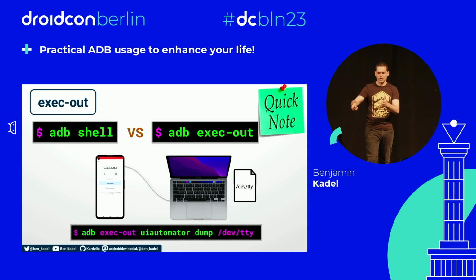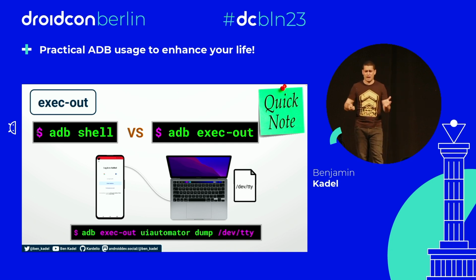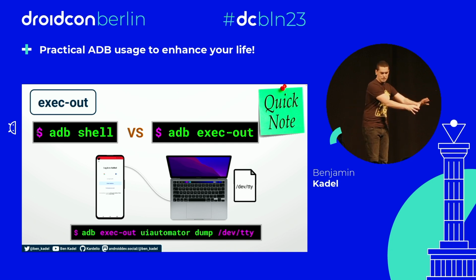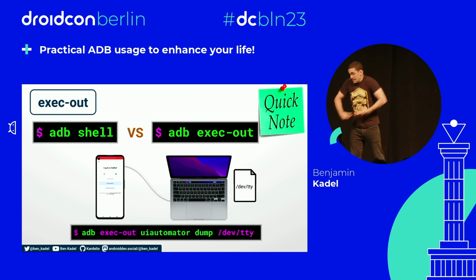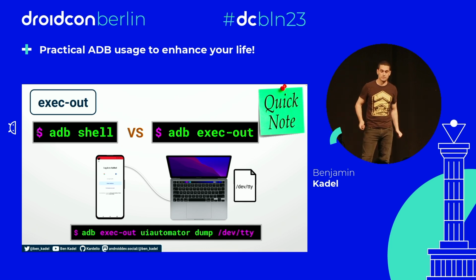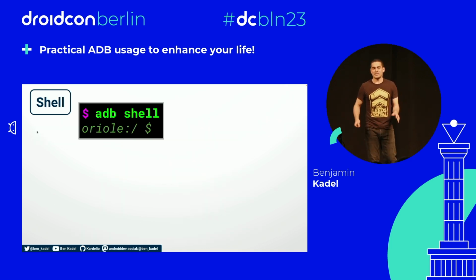Okay? So that's hopefully given a little bit more explanation about exec out and the differences. Sort of shell is like within the phone and its context there. Exec out is take it and do something with it in the context of our host machine. Okay, right. Back to the objective. We're trying to find data inside our phone. So let's go into our phone, ADB shell, and I'm inside the device.